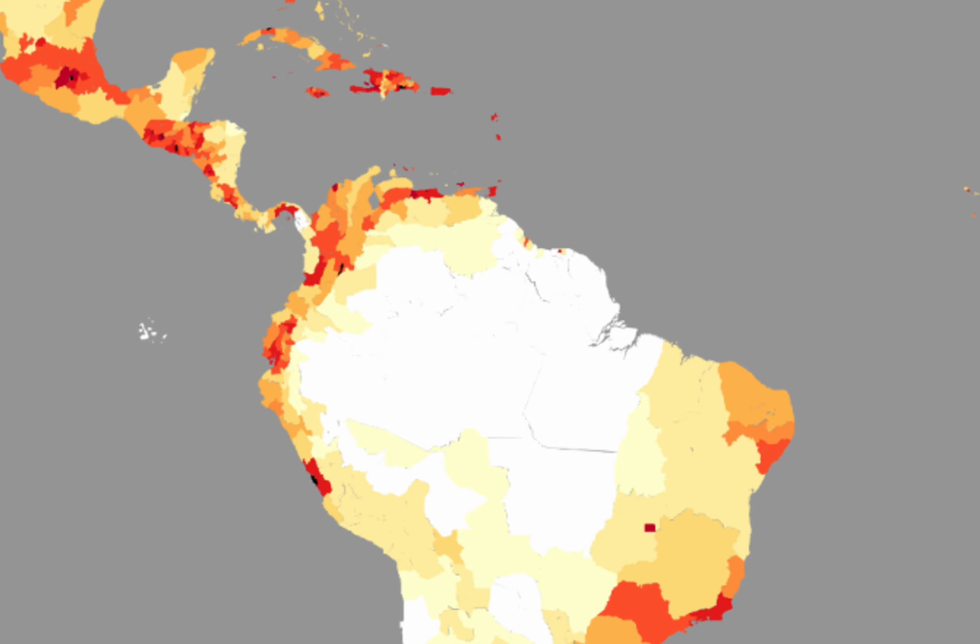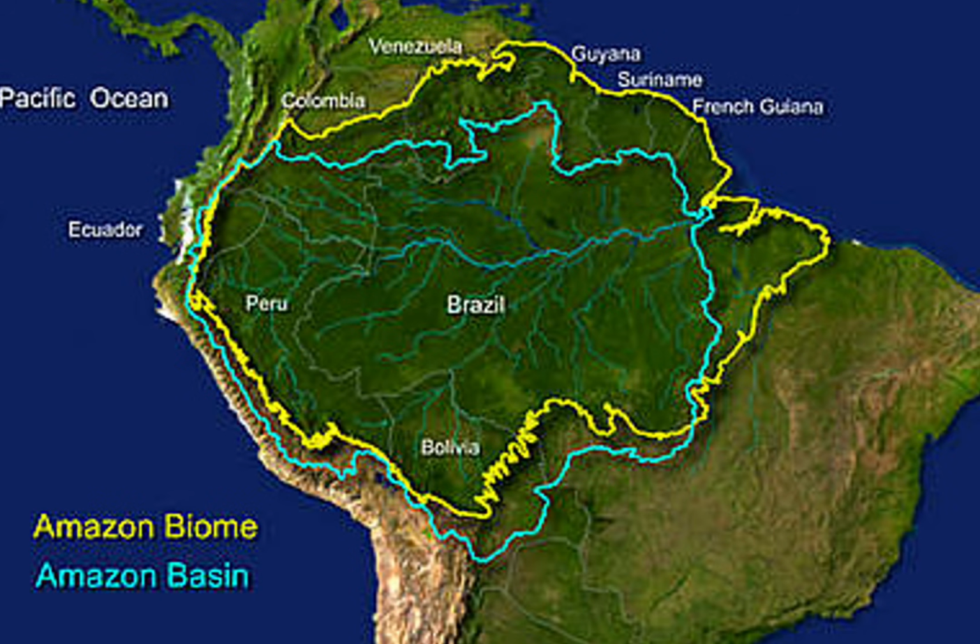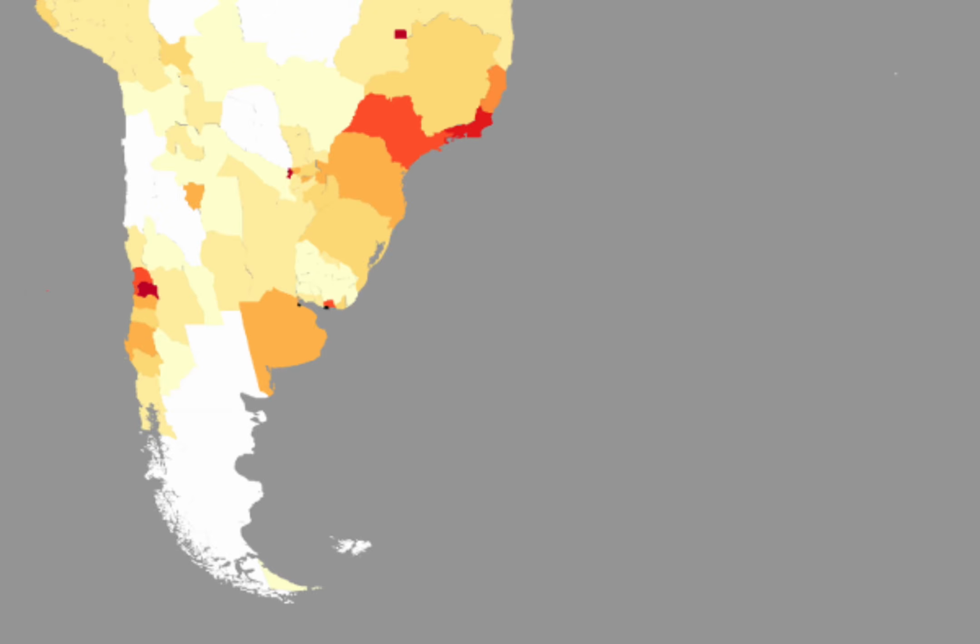The same applies to South America. The vast majority of the continent looks empty in this map. That's because in the northern and central half, you see the Amazon jungle, which is much larger than just a part of Brazil, which is what most people think. Rather, the Amazon rainforest takes up a significant part of Ecuador, Venezuela, Colombia, Guyana, Suriname, and Brazil. Then the cone of Chile and Argentina is also empty.